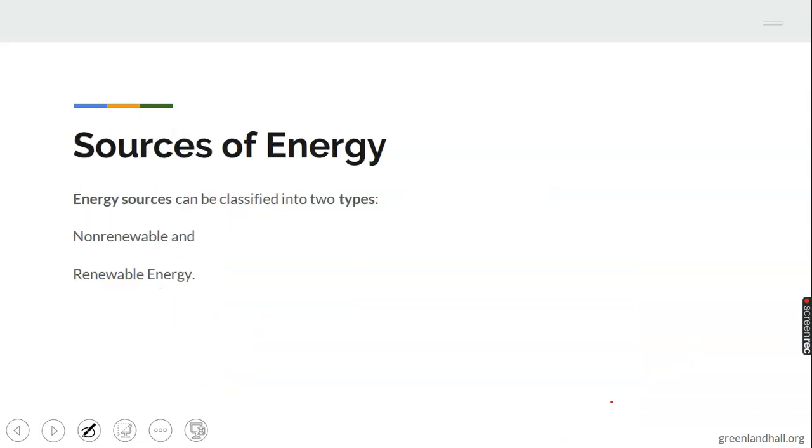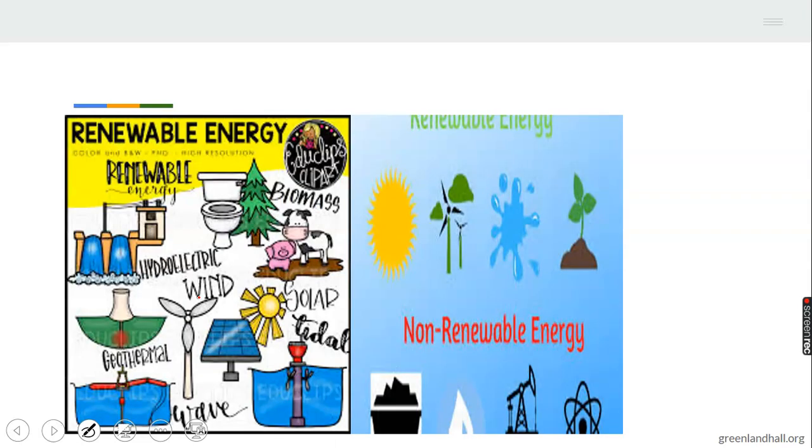Now we have sources of energy. We have two sources of energy. The first one is non-renewable and renewable energy. What are the two sources of energy? Renewable energy and non-renewable energy. Say it again. Renewable energy and non-renewable energy. Good. Now let's look at the picture I have here.